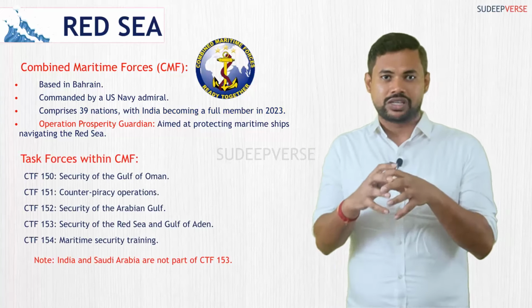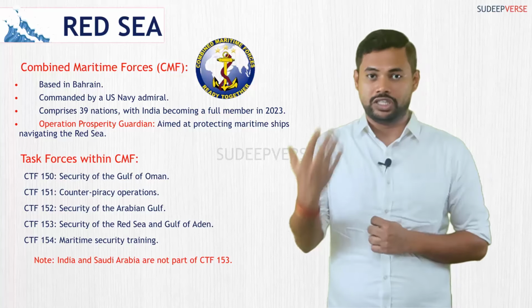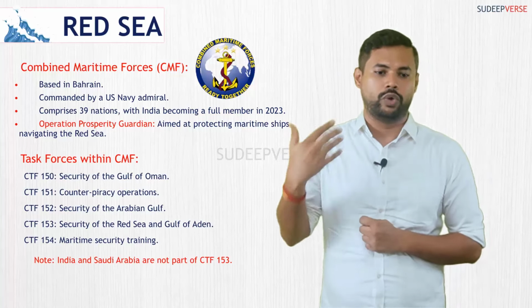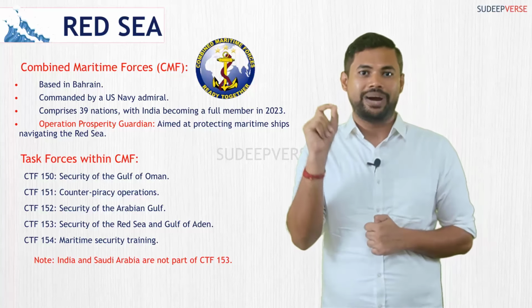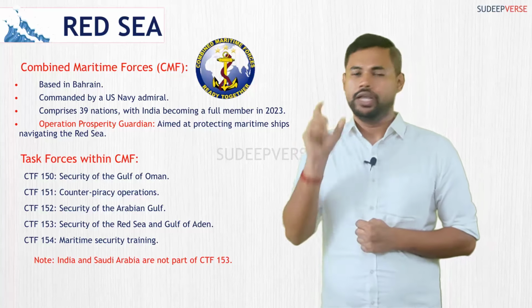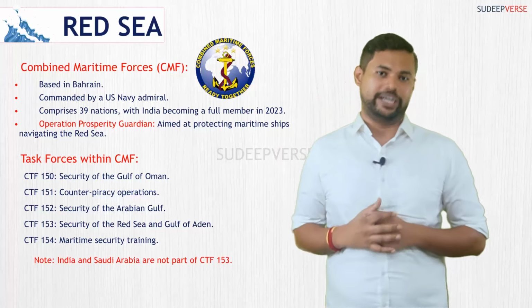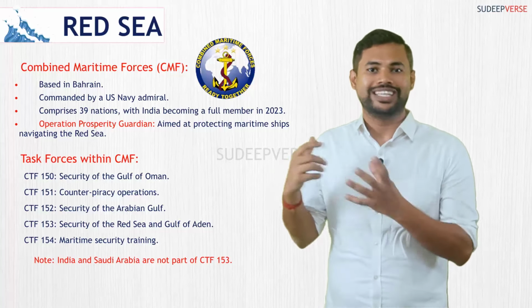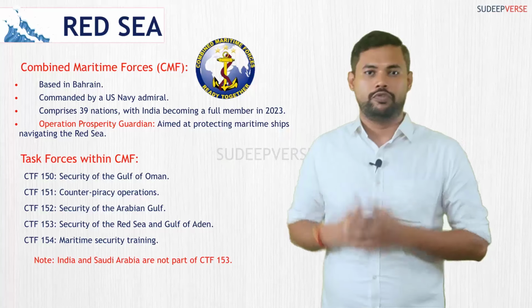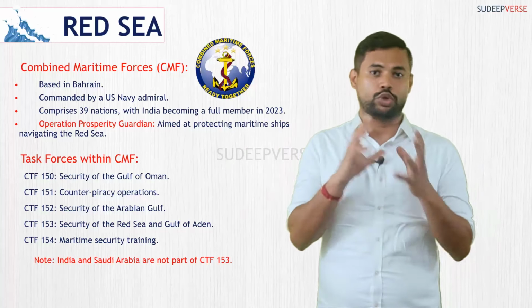Now, within this Combined Maritime Forces, they have created different task forces. CTF 150, 151, 152, 153 and 154. So there are broadly 5 combined task forces. Each task force is in charge of some area within the Red Sea for them to protect. So let me just elaborate what these task forces are responsible for. Again, you can expect this in the match the following way in prelims, so you should have an idea about it.